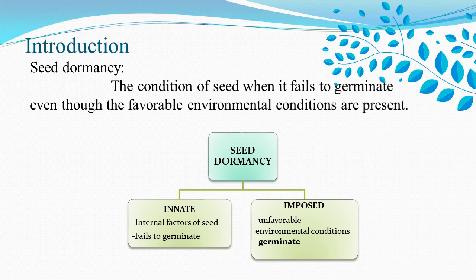When favorable environmental conditions return, the seed germinates. So, in imposed seed dormancy, germination can be regained after favorable conditions arrive. Innate dormancy can also be overcome after some rest period of the embryo. So these are the two basic types of dormancy: innate and imposed.